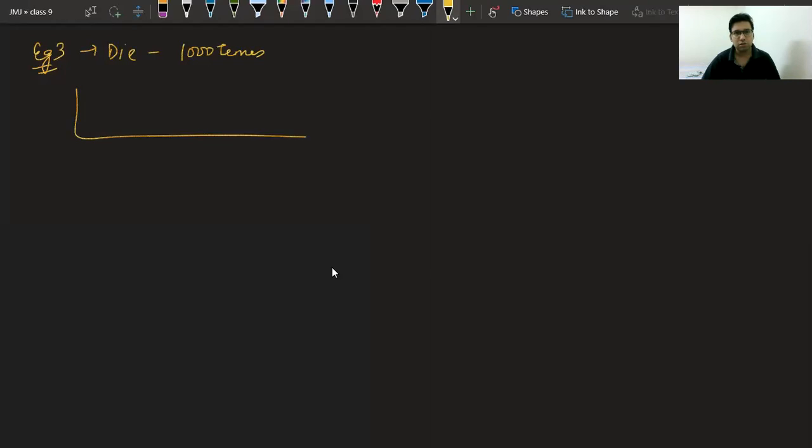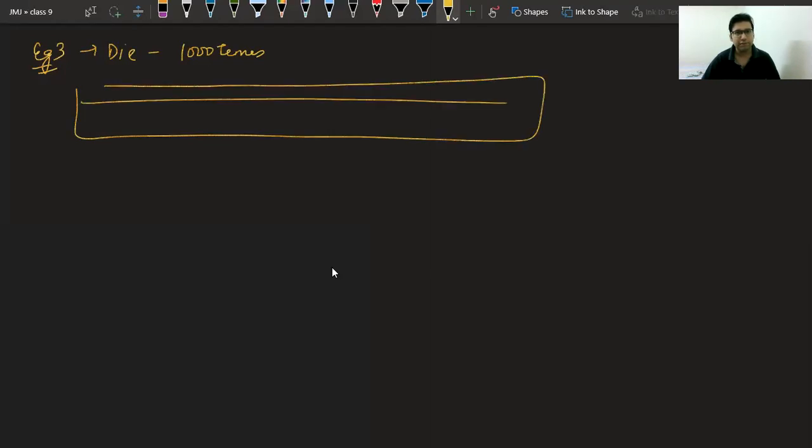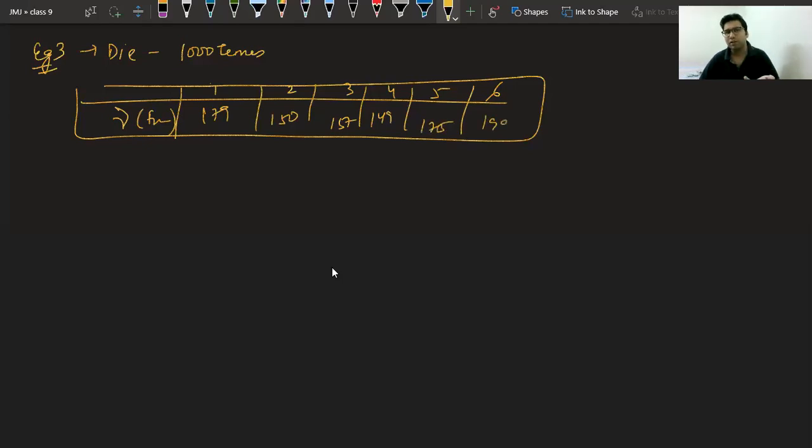given to us in a table like this: 1, 2, 3, 4, 5, and 6. The values are 179. This is the frequency. We call it frequency. 150 times we got 2, 157 times we got 3, 149 times we got 4, 175 times you got 5, 190 times you got 6. So it is like you are free at home and you are trying these on your own. And now they are asking to find the probability of each.